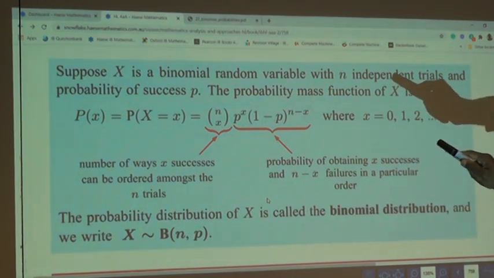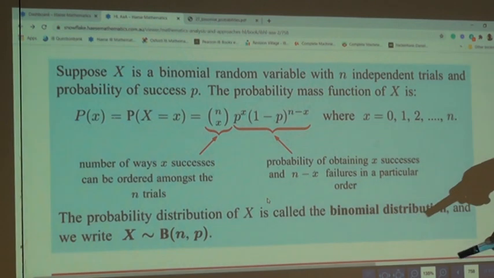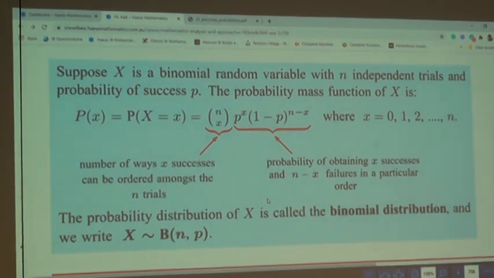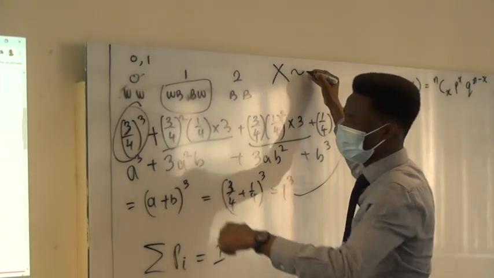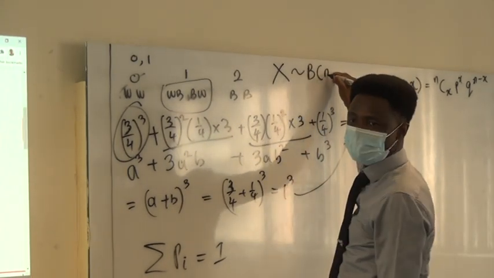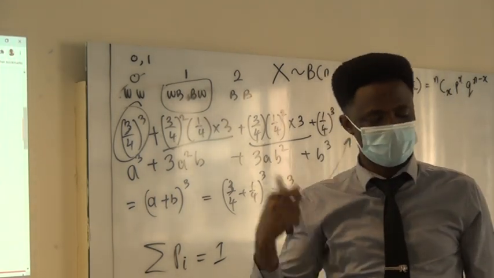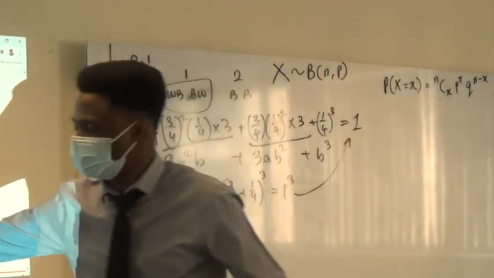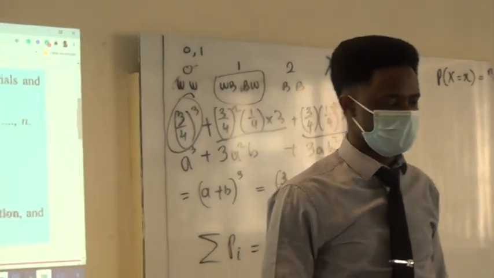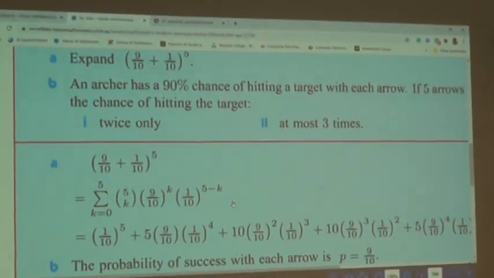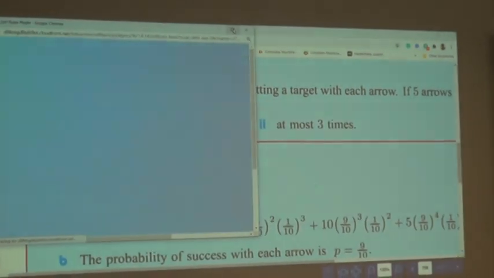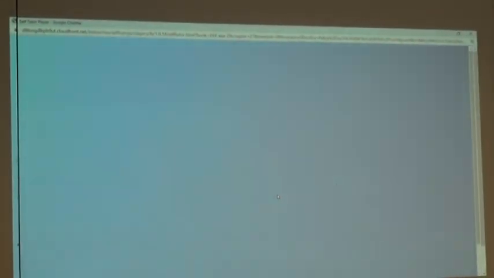The probability distribution of X is called the binomial distribution, and we write it like this. So if it is a problem that requires the calculator format, at least you must write that X is a random variable which follows a probability distribution with n fixed trials and success of P. Okay, we will see how that is used. This is a very important notation that must be seen. We'll see how that is used in a bit. So let me play this quickly.